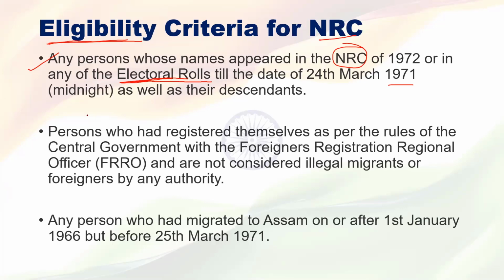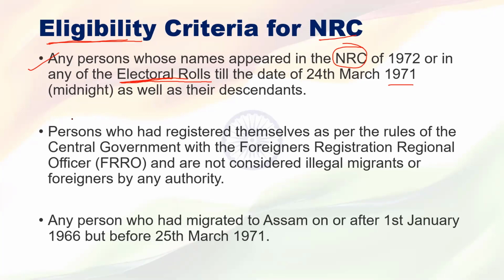If migrants were illegal, but their names appeared in the NRC or electoral rolls, then they'll get the Indian citizenship, and their descendants also get the Indian citizenship. Okay, sir. Is there a time limit, criteria, like they should stay this many days? No, there is no such thing for them.